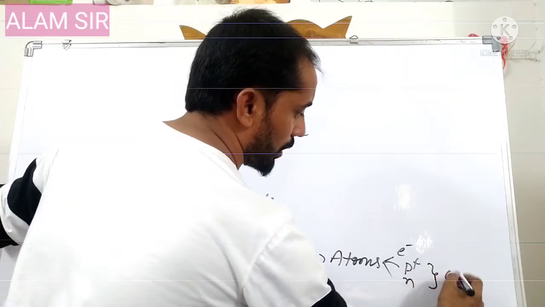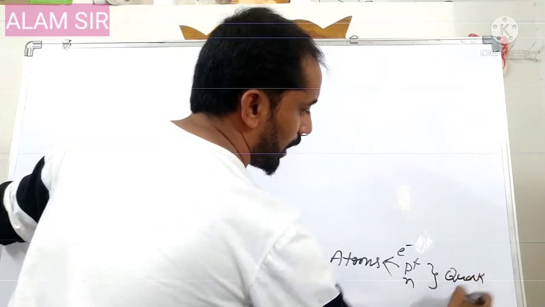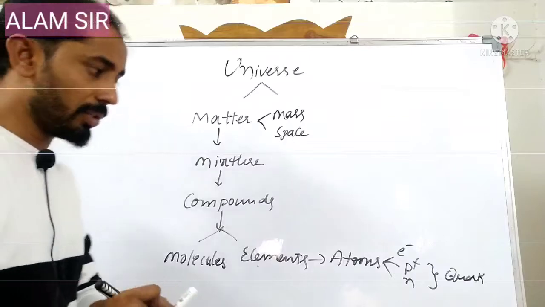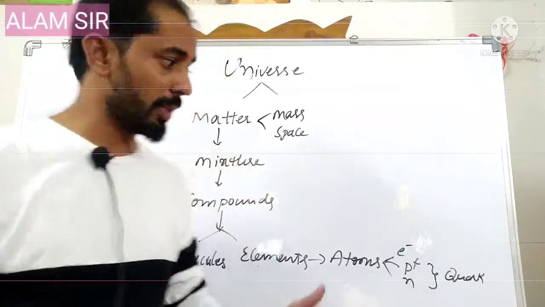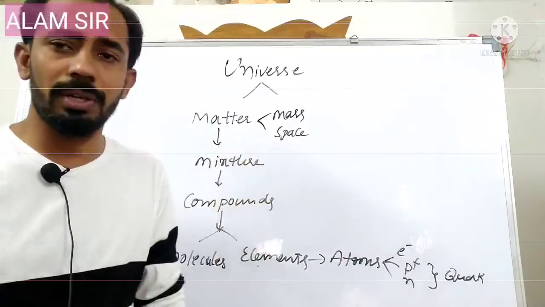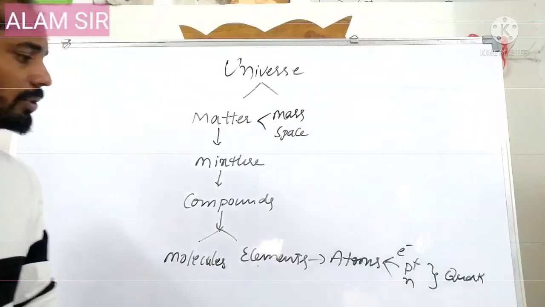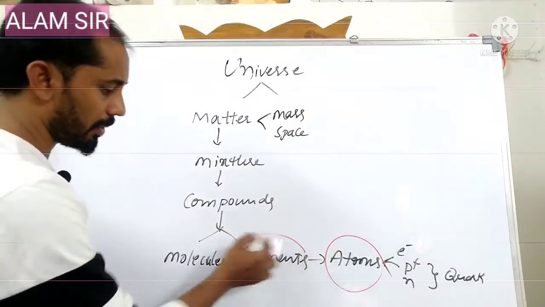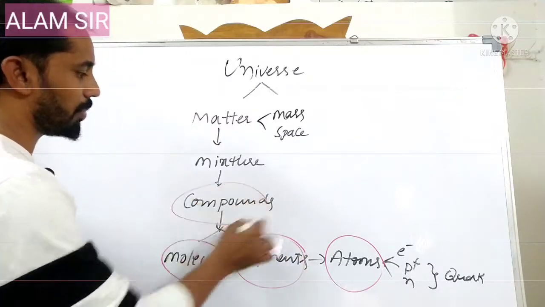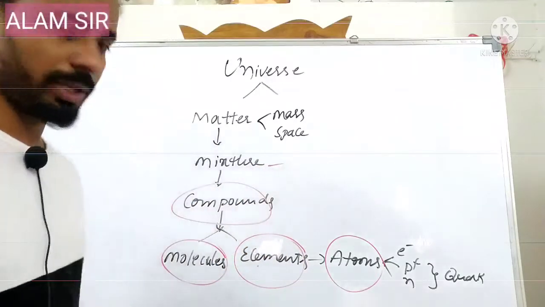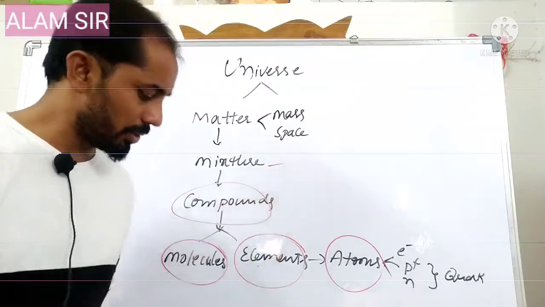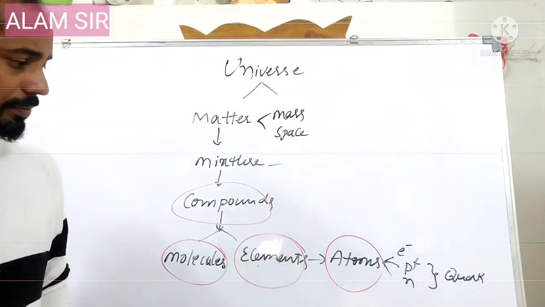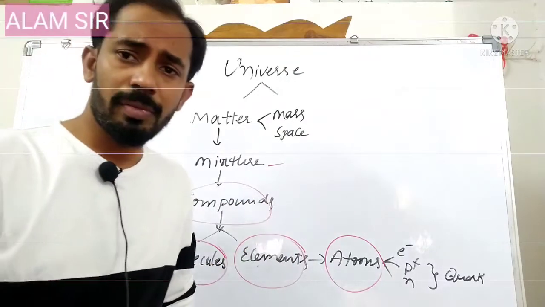Again protons and neutrons are made up of quarks, and in the quarks, gluons and some smaller particles are present. Today we are going to discuss what is meant by atom, element, molecule, compound, and mixture.